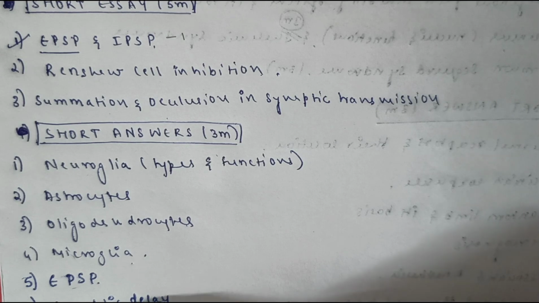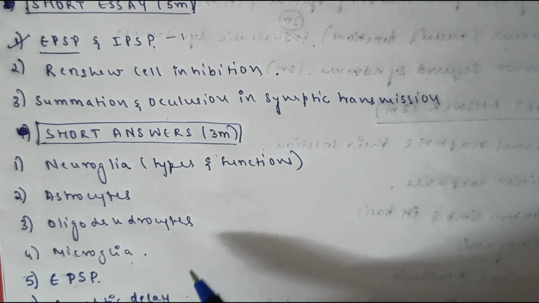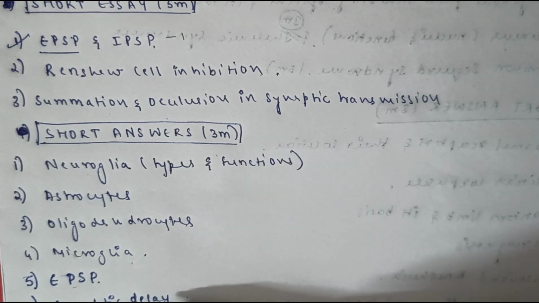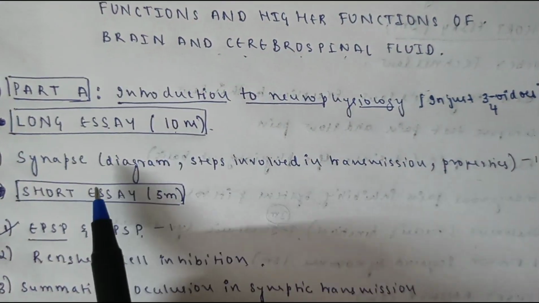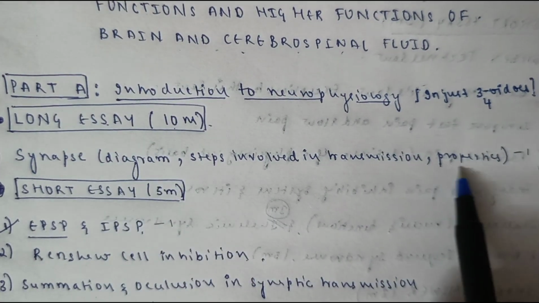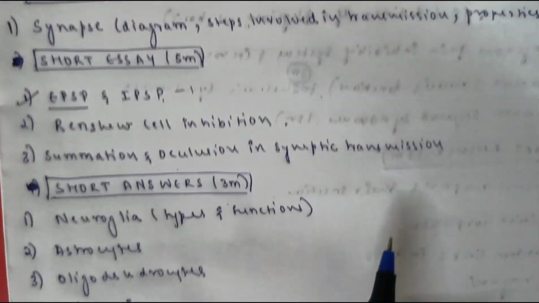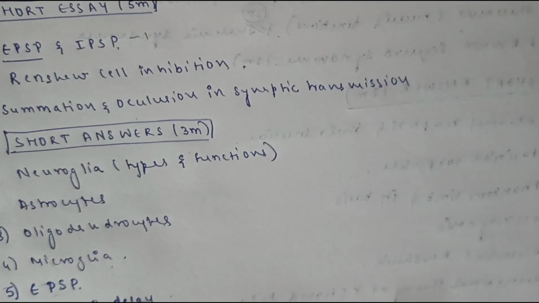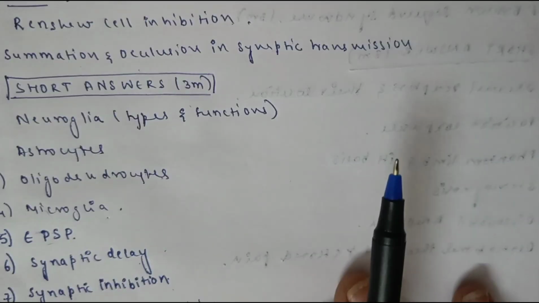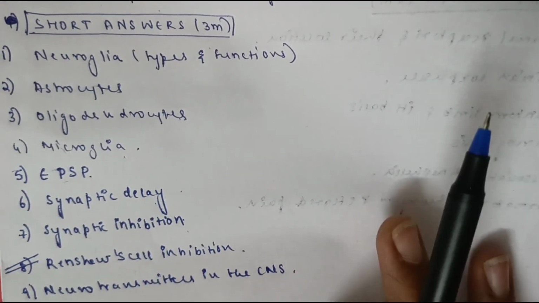Yes. So EPSP is important. Synaptic delay is also very important. It is a 3 mark question. Synaptic inhibition. These all come under the properties of the synapse. Okay. So in the 10 mark question, you will already be learning about the properties of the synapse. The same thing they can ask you in a 3 mark question. Okay. So synaptic delay and synaptic inhibition, they can ask.